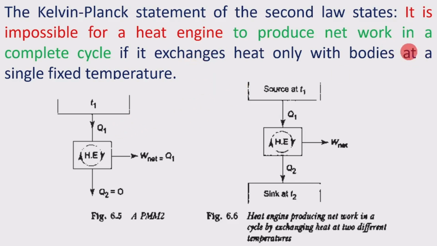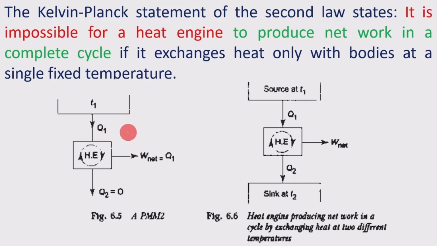To produce net work in a complete cycle. It is not possible. When? If it exchanges heat only with the bodies at a single fixed temperature. If bodies at a single fixed temperature heat is exchanged, then it is not possible to produce a net work in a complete cycle from a heat engine.